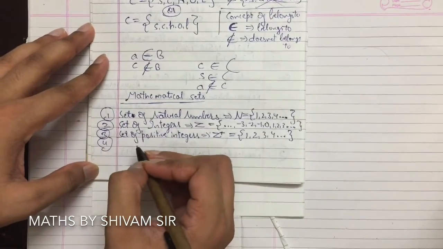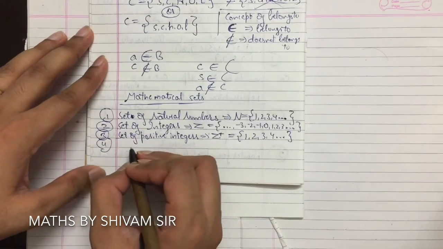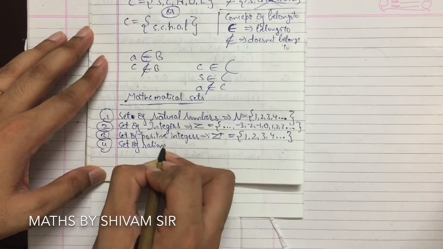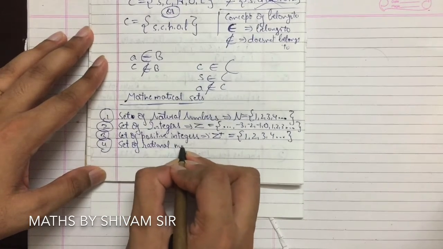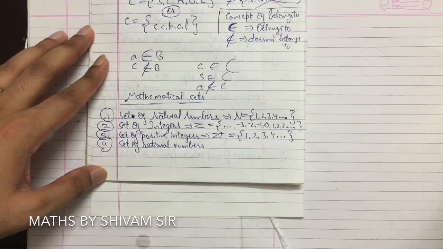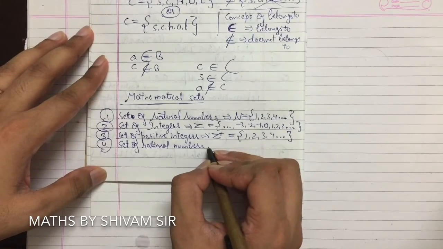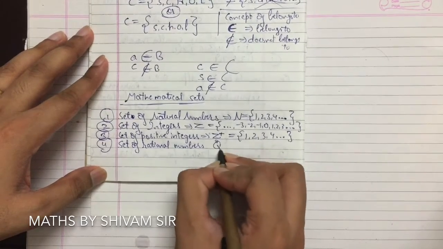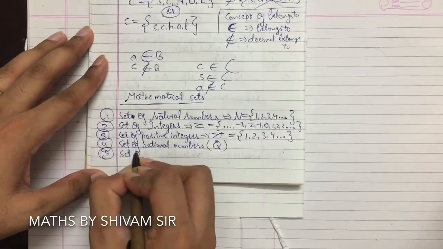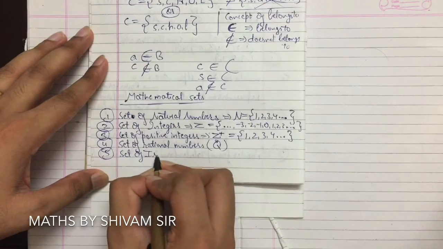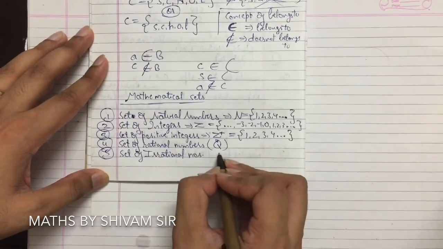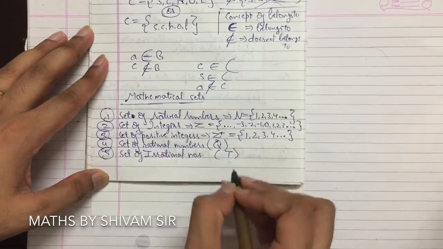Fourth, let's talk about the set of rational numbers. What are rational numbers? Numbers which can be represented in P by Q form, where P and Q are integers and Q should not be equal to 0. So the set of rational numbers is always represented by capital Q. Set of irrational numbers is always represented by capital T.